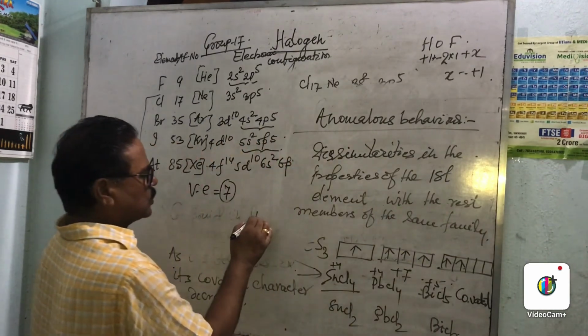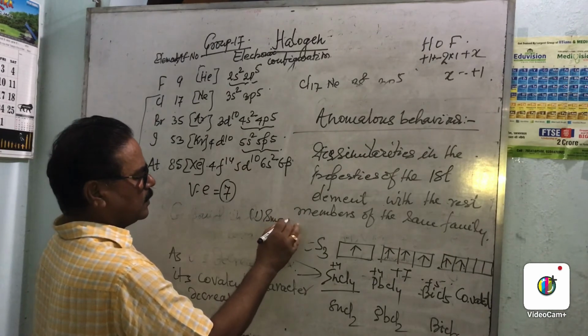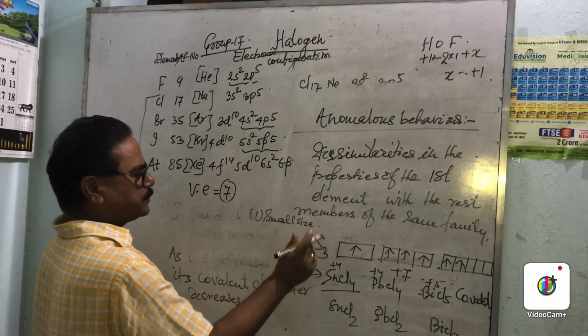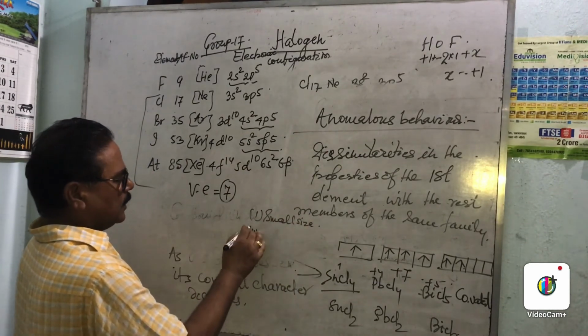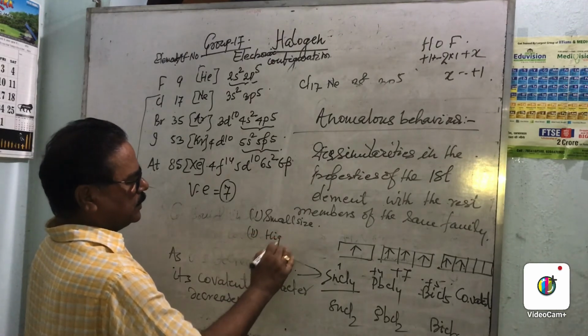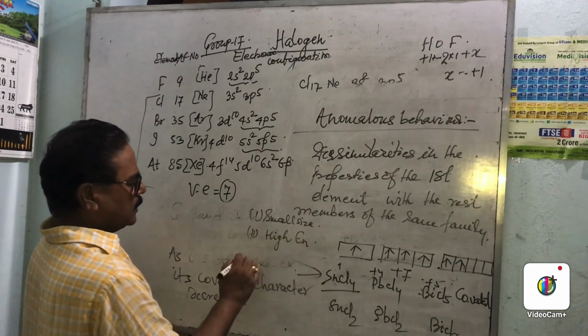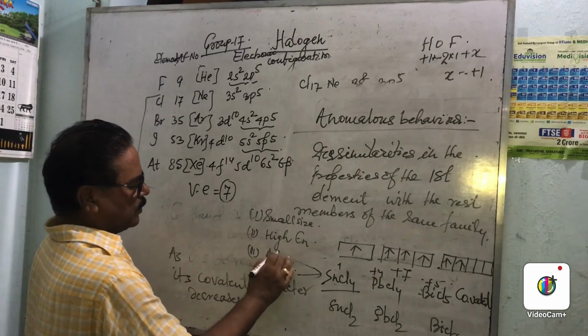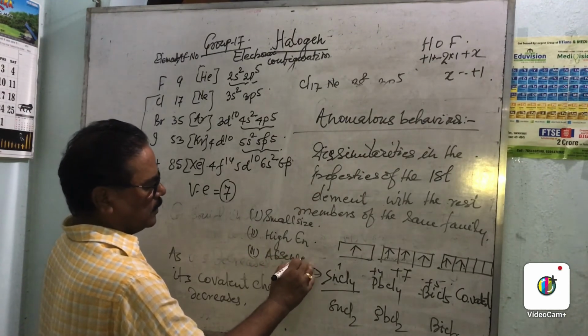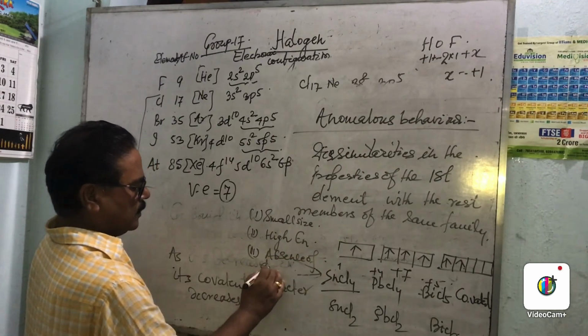Reasons: due to small size, another is high electronegativity, and another is absence of d orbitals.